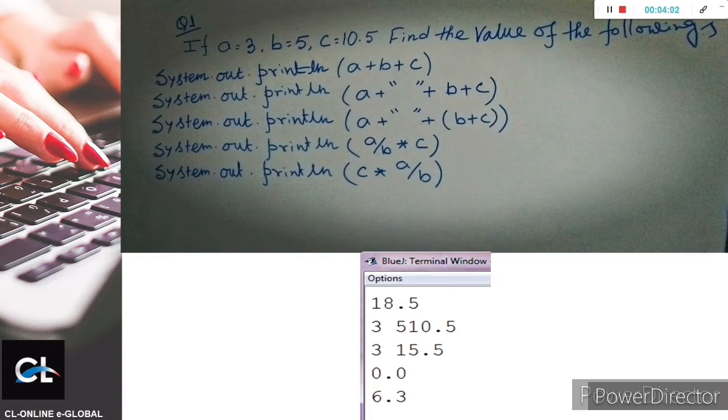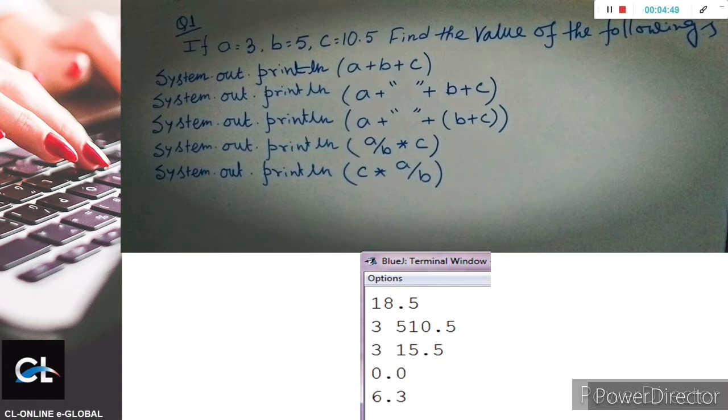Second one, A plus, within double quotes a space, then plus B plus C. A is 3, so 3 is printed there, then plus B is 5, plus C is 10.5. That means after plus, if I write double quotes open, double quotes close with a space, or if I write anything with plus, they are concatenated. First 3 is printed, then plus double quotes open, double quotes close, plus B plus C, they are concatenated and printed.